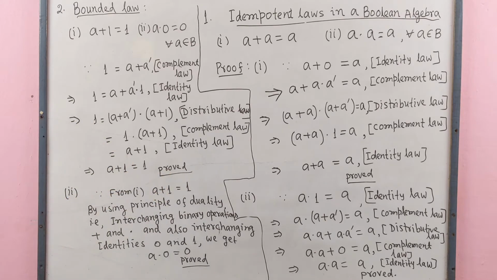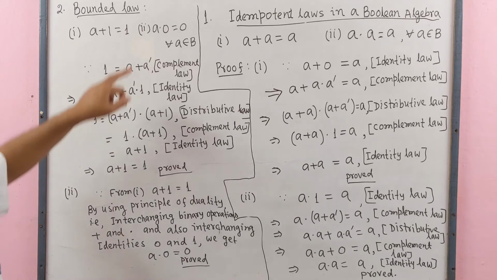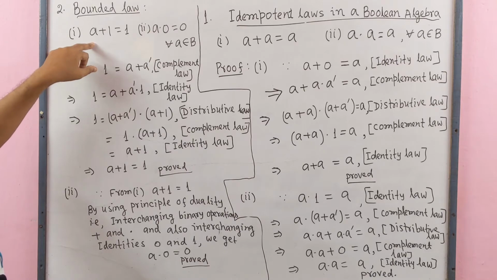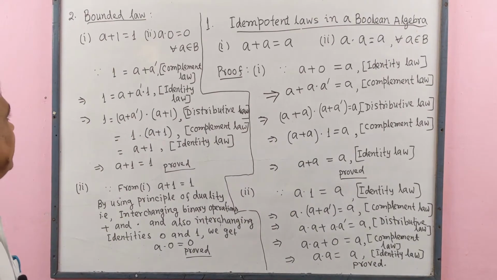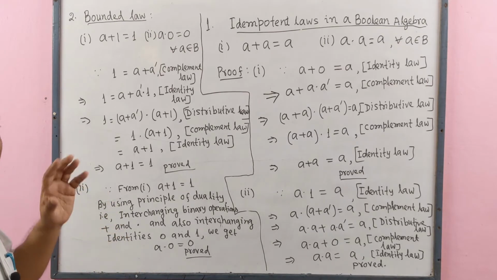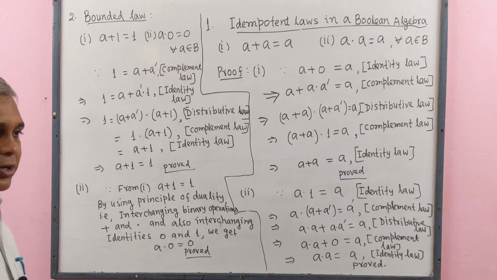Proved. Now we shall prove number 2 with the help of number 1 by applying principle of duality. In principle of duality, we know that we interchange binary operation plus and dot.